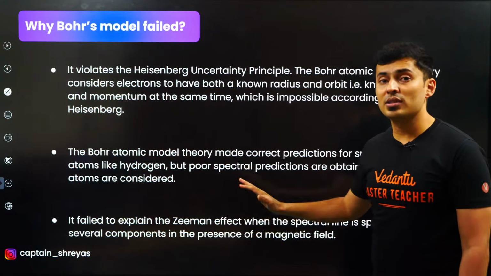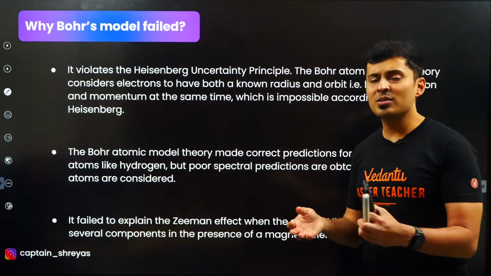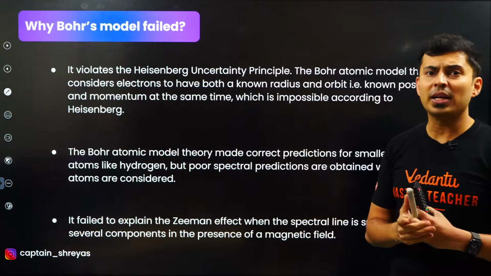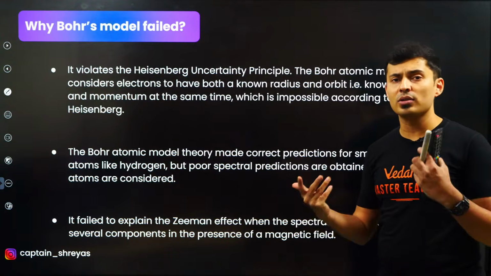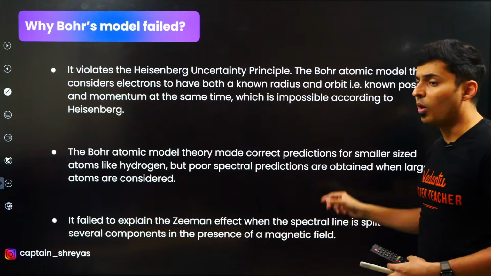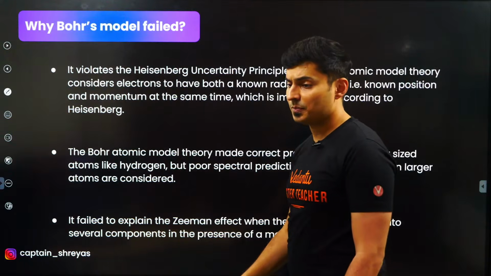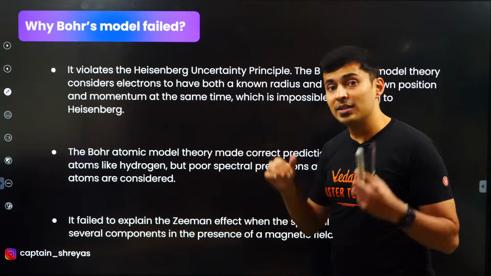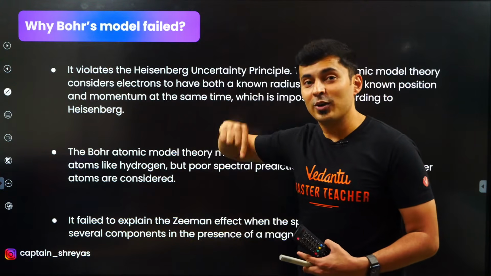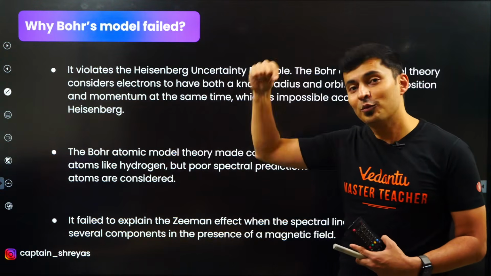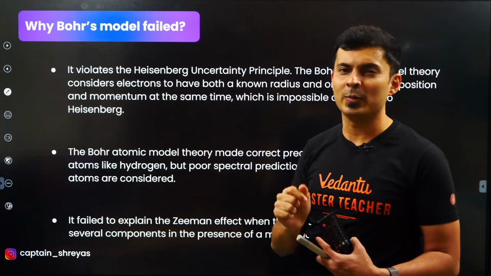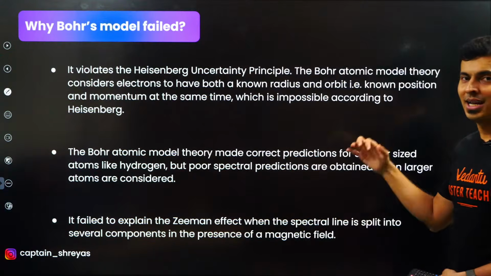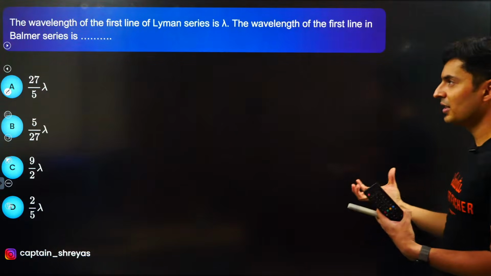Third is, it was not able to explain Zeeman effect, which is basically when you put a magnetic field, there is splitting of spectral lines. Why do the spectral lines split? There was no explanation for that using Bohr's model. So that's why Bohr's model failed. Very important 3 reasons. Yes, only for hydrogen it worked, and even in hydrogen there is actually a 4th point. When precise calculations were done, even for hydrogen it did not give exact value. There was a small difference even in hydrogen. So guys, that's why Bohr's model had some flaws, but still we studied it because it gives a good idea of how things work.